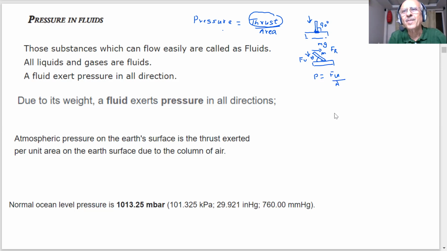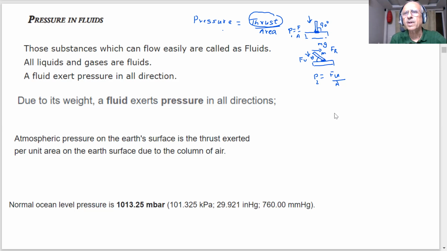In this case, the pressure is nothing but force per unit area. You can see this is the area of the contact, but this was at 90 degrees. So the thrust is equal to force here, but here we have to take the vertical component and there is a horizontal component. Which pressure will be more, this one or this one? So this I am saying P1, this is my pressure P2. What do you think? Which pressure is more, P1 or P2? Which will exert a greater pressure, students? Sir, P2. P2 will be more.